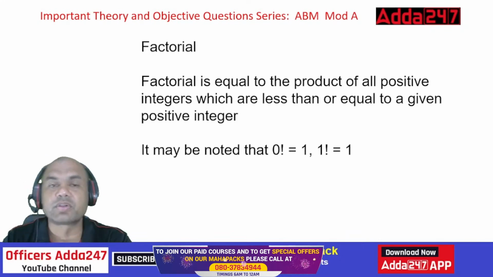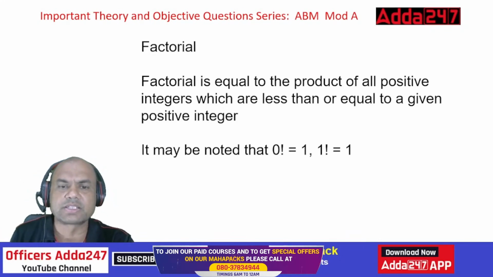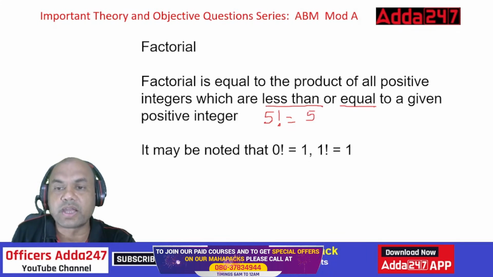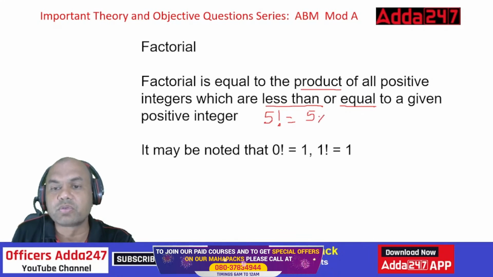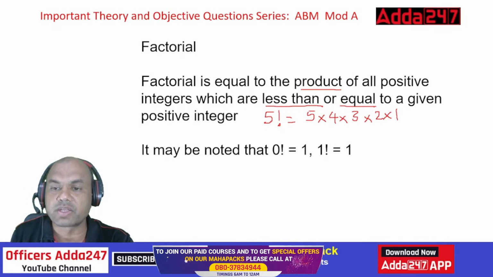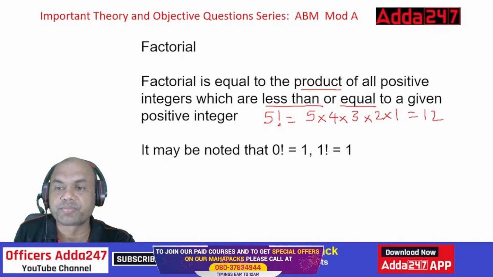Less than or equal to. Let me show you this. Let's take one example: 5 factorial. What did we say? What is the definition? All positive integers which are less than or equal to. Look at this, both the words, less than or equal to. So 5 also. And what is given? Product, multiplication. Okay. So 5 into 4 into 3 into 2 into 1. 5 fours are 20, 60, 120. So 5 factorial is 120.